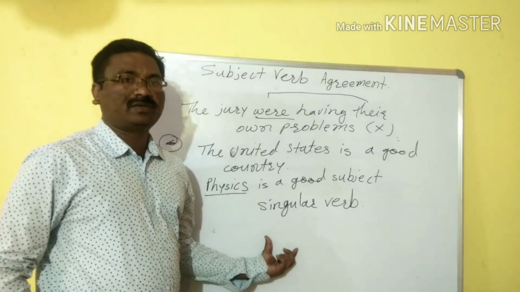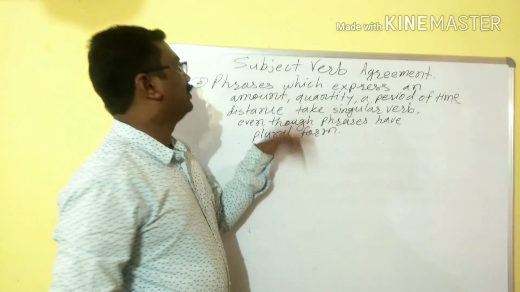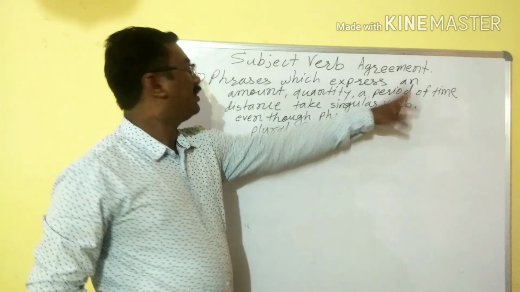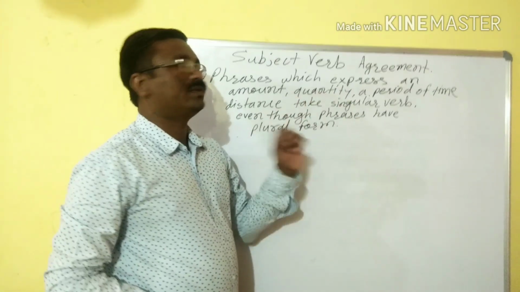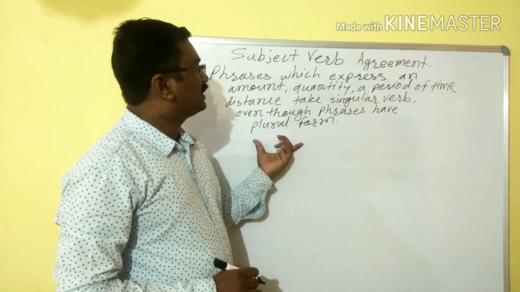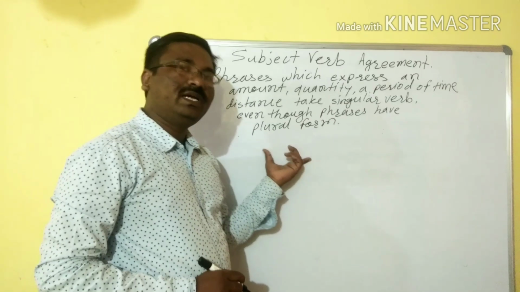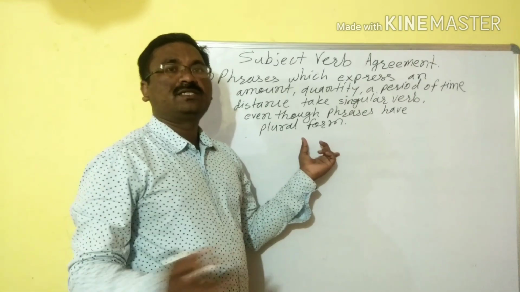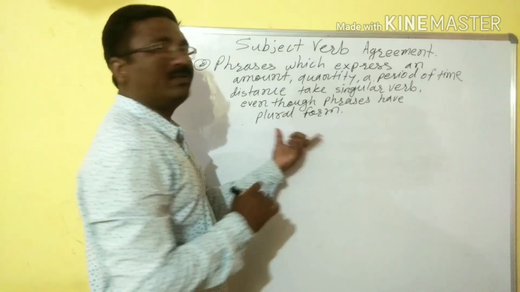Clear? Okay. Now this rule: phrases which express an amount, quantity, a period of time, or distance will take a singular verb. Sometimes we may see these phrases in plural form, but though they have plural form, they will take only a singular verb.